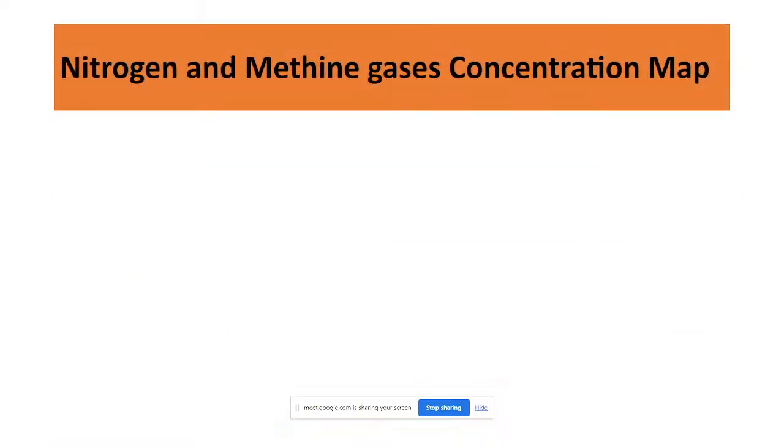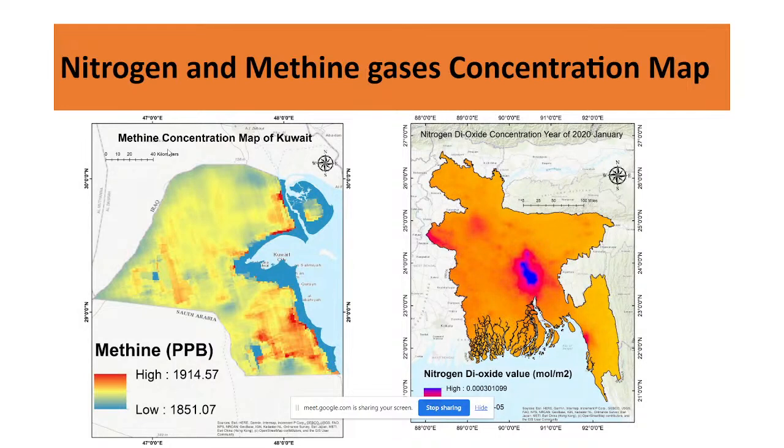Okay, so let's go. First of all, you can see these two maps here. One shows the methane concentration map of Kuwait, where the unit is ppb. This is the other map, the nitrogen dioxide concentration map for January of the year 2020, with another unit, mole per meter square. This is the value. It is a low value and this is a high value. Also, you can see the red color identifies more emission of methane for Kuwait, and here we get the low values.